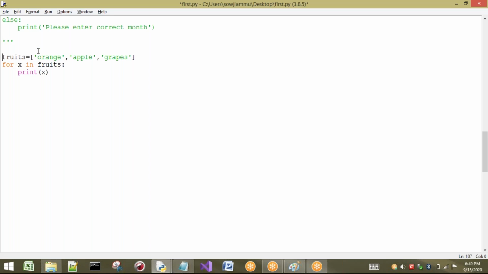Okay, next I will take one more iterable object, a group of items. I'm going to take a small string S, and I want to print each and every individual character. So for each X in S, where the individual characters are present, I just write print of X.